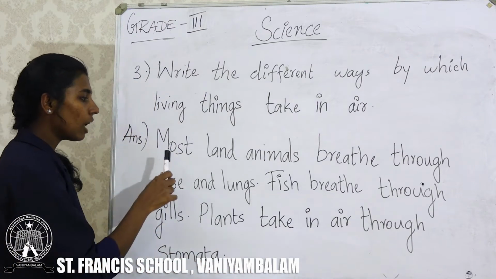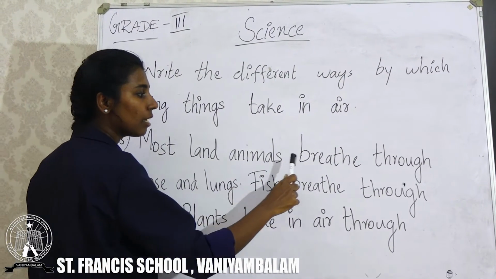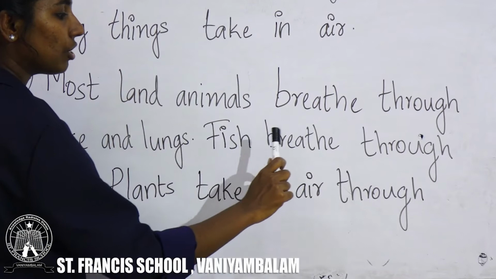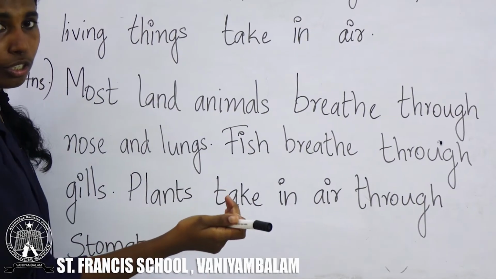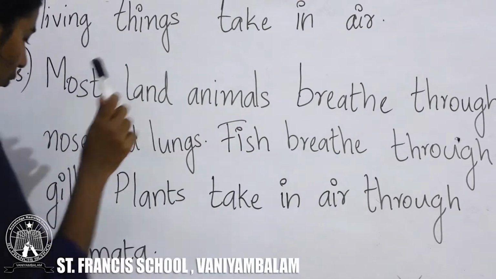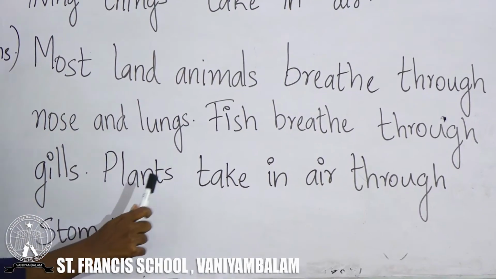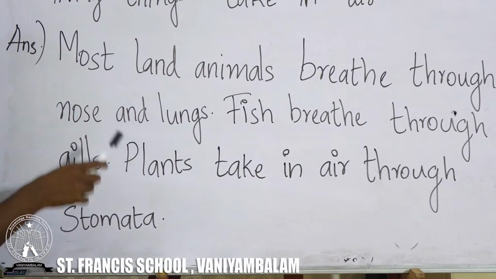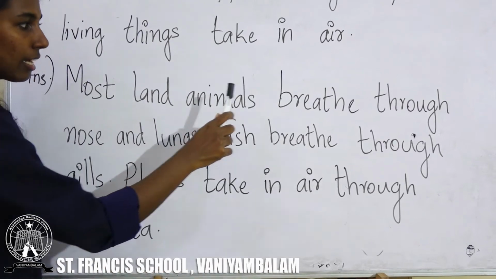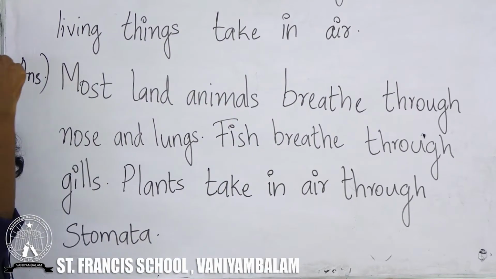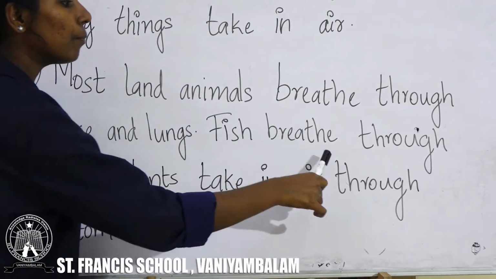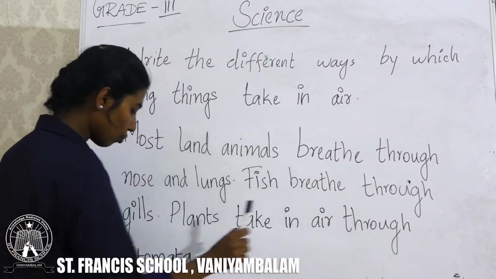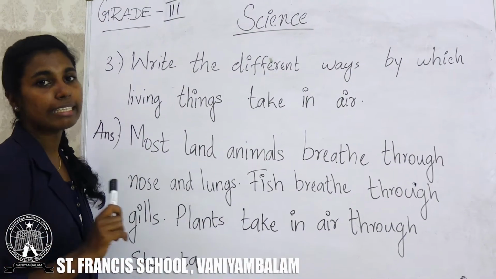The answer is: most land animals breathe through nose and lungs. Fish breathe through gills. Plants take in air through stomata. Clear? So this is the answer.